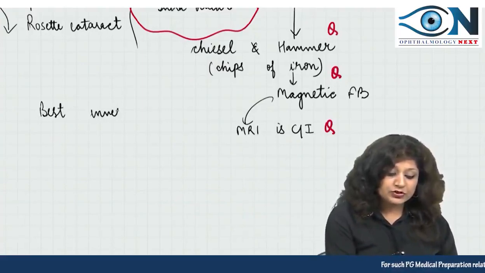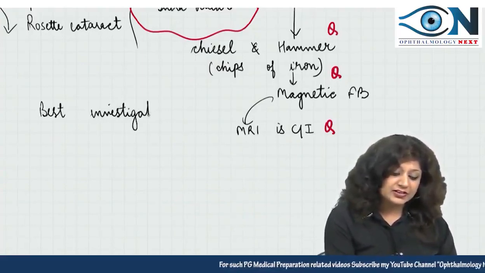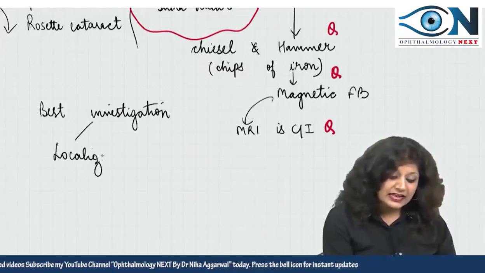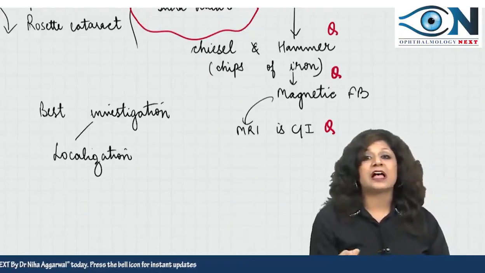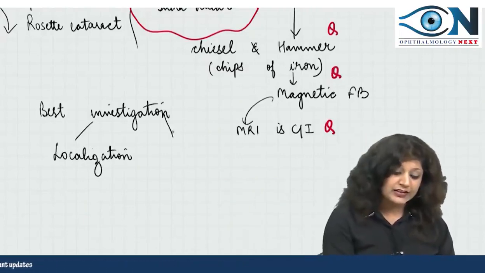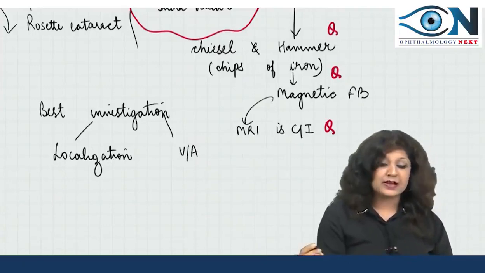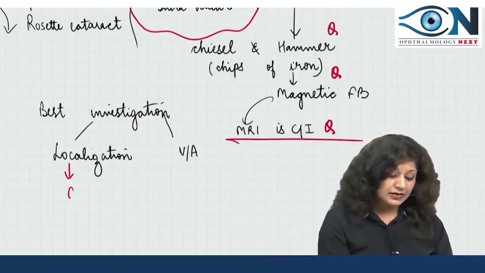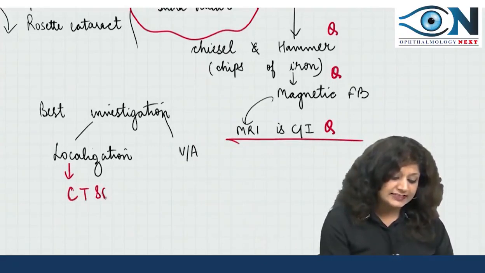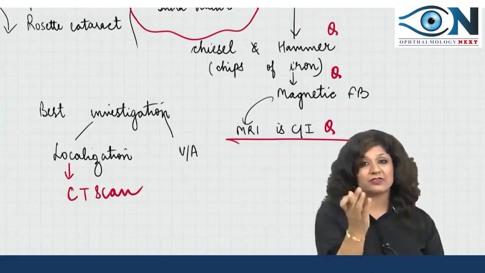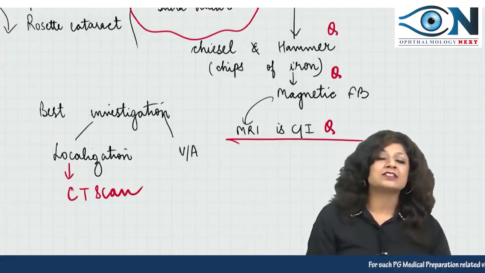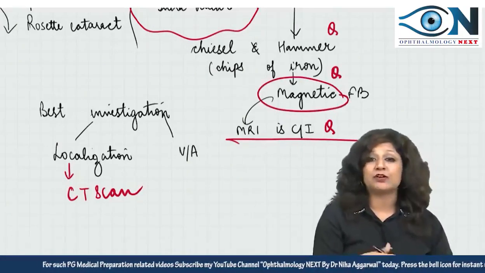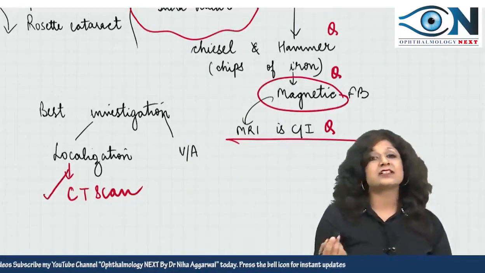Now two important questions. What should be the best investigation for the localization of this foreign body? When I am saying that MRI is contraindicated, then what is the other one that I can go for, and what is for measuring the visual acuity? For the localization, go for the CT scan, not the ultrasound. It is a CT scan which is better. I know MRI is even better for the localization, but because it's a magnetic foreign body, you cannot do the MRI. Next best is the CT scan.